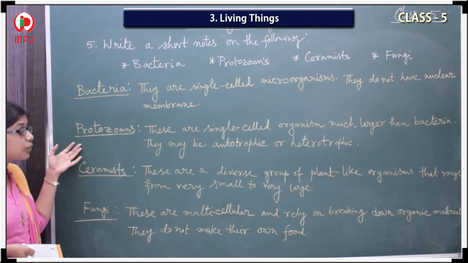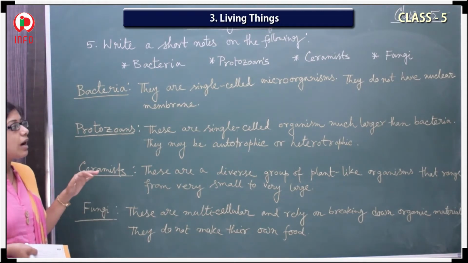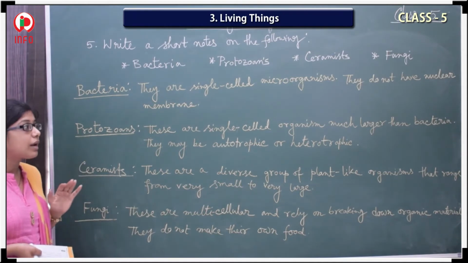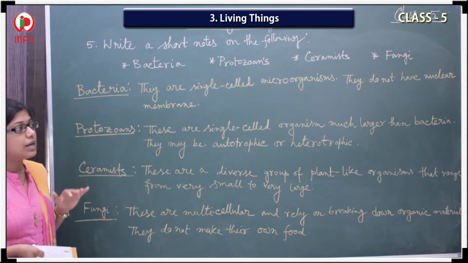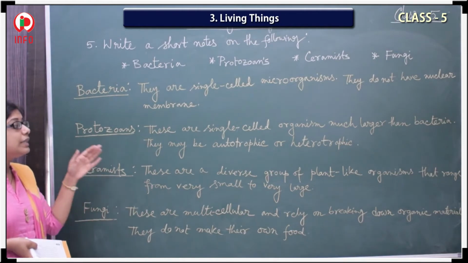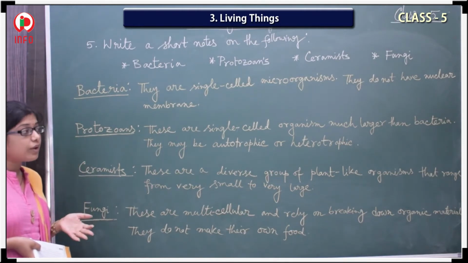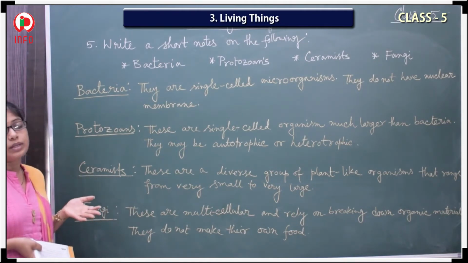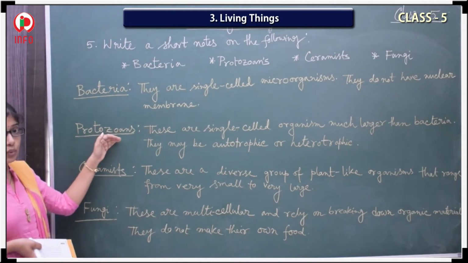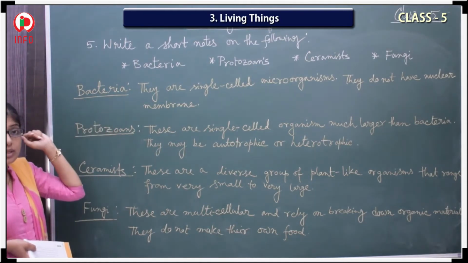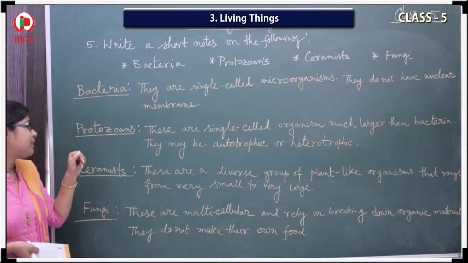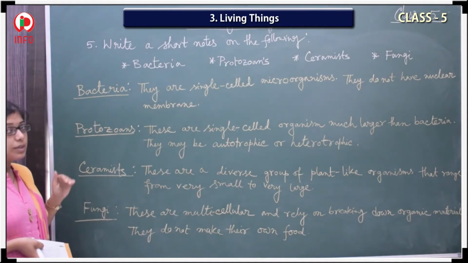What about the protozoans? These are single-celled organisms much larger than bacteria. They may be autotrophic or heterotrophic. That means the size of protozoans is larger with respect to bacteria, as I have told you. Next, about the protists.